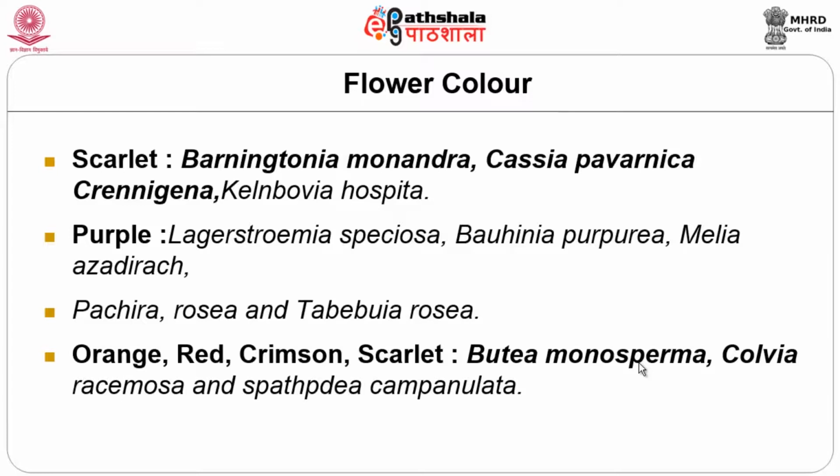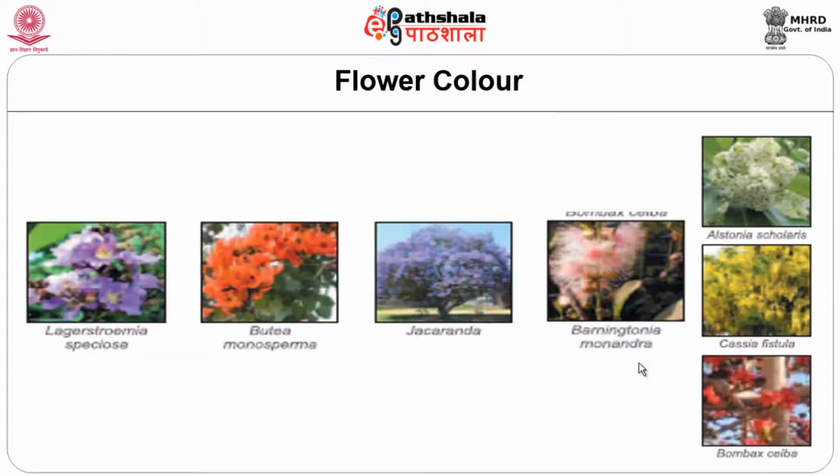There are some other varieties. Commonly in India, we can find purple Bauhinia, and orange, red, crimson, scarlet is the most common Indian species which you can find on the roadways or on the highways. These are some of the pictures for you with the different colors. You may have purple, red and white, and yellow and red is here. So Cassia fistula we can most commonly see on many state highways and some of the species.